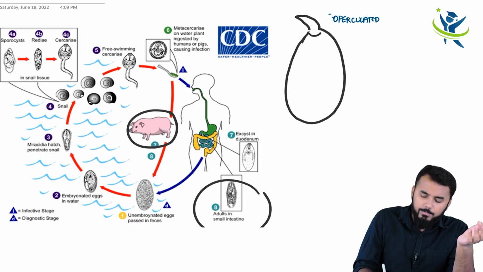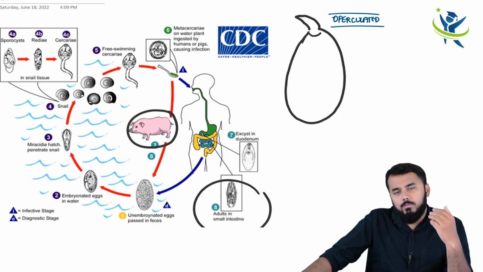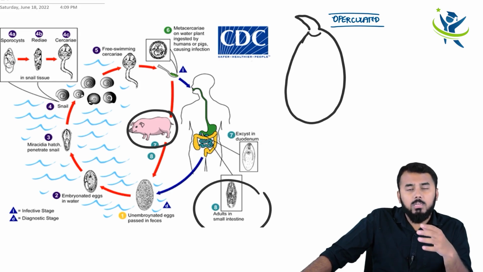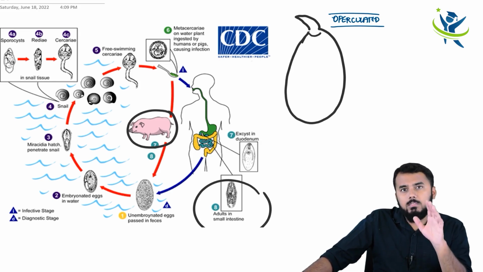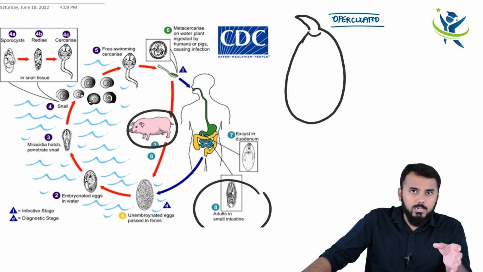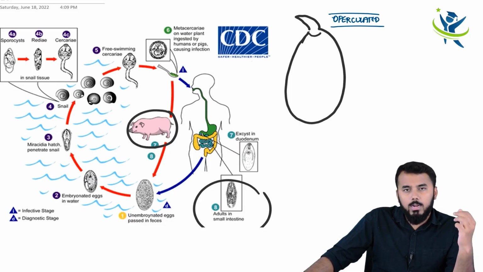So in all of them, whether it is Fasciola hepatica, Fasciola buski, and even Paragonimus westermani and Clonorchis that we have discussed, the eggs, when you put them under the microscope and look, have an operculum at the top. That is the reason why they are called operculated eggs, right? So this is all you need to know regarding Fasciola buski.